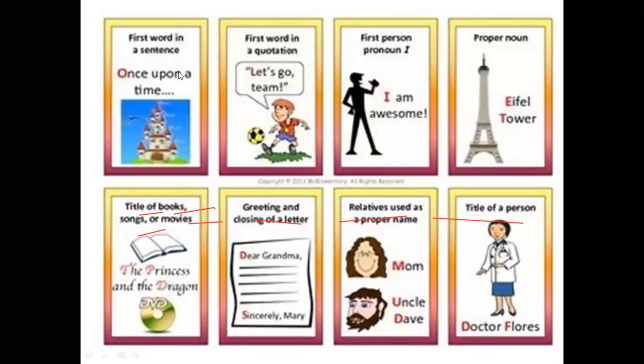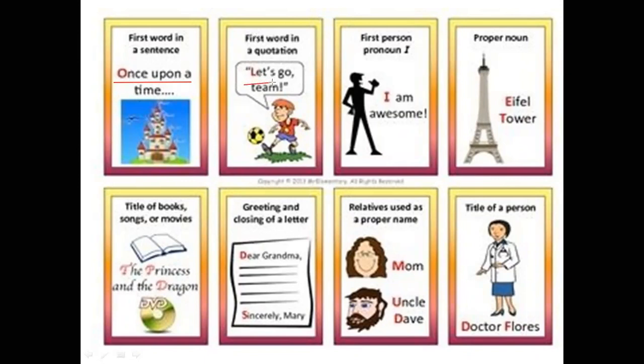Now, look here. We have the rest of the capitalization rules. Here, the first word of the sentence. The first word of a sentence begins with a capital letter. The first word, Once upon, is the first word when I say a story. It's the first word of the story, or the first word of the sentence, beginning with a capital letter. And here, the first word of the question.